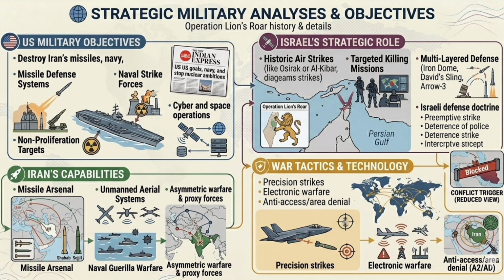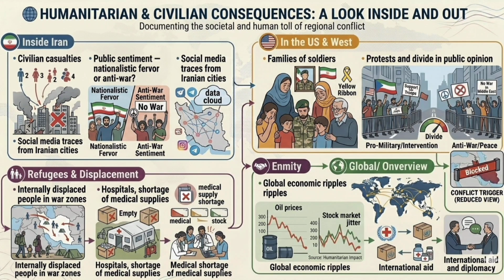War tactics and technology. Precision strikes. Electronic warfare. Anti-access/area denial. Iran, civilian casualties, public sentiment, nationalistic fervor or anti-war, social media traces from Iranian cities, in the U.S. and West, families of soldiers, protests and divide in public opinion, refugees and displacement, internally displaced people in war zones, hospitals, shortage of medical supplies.